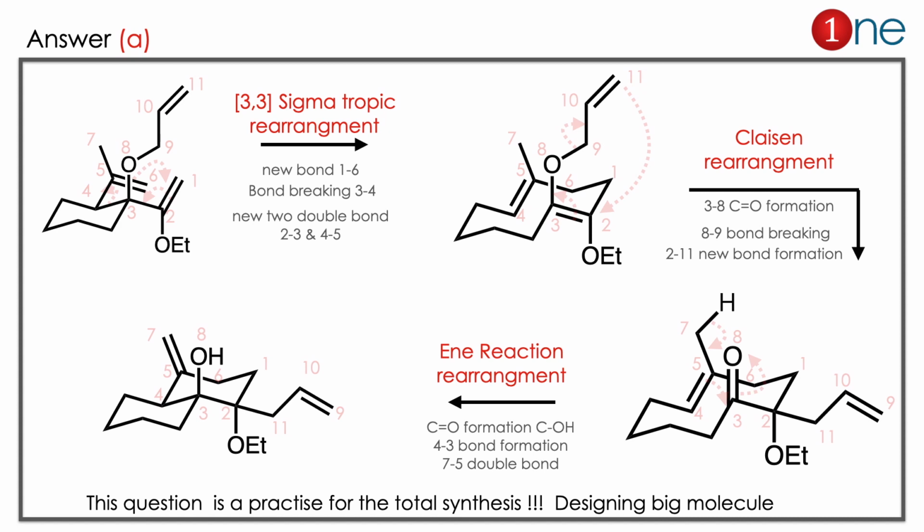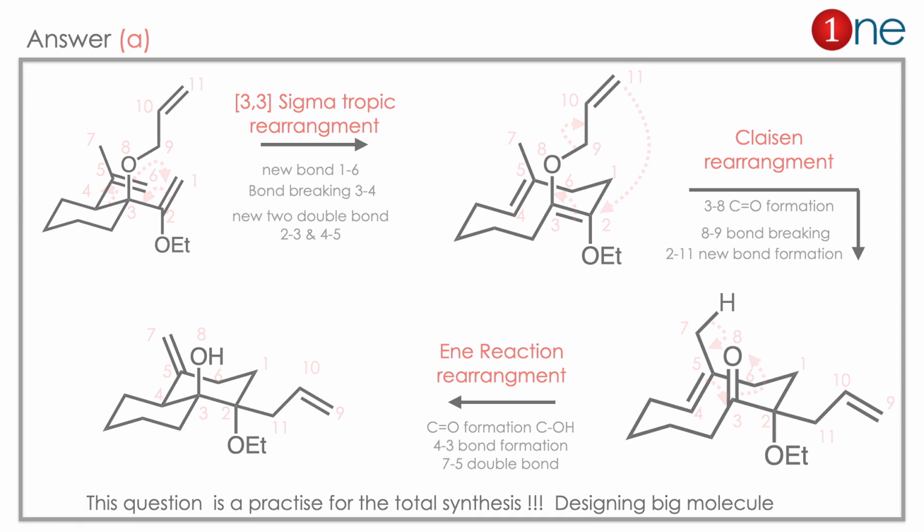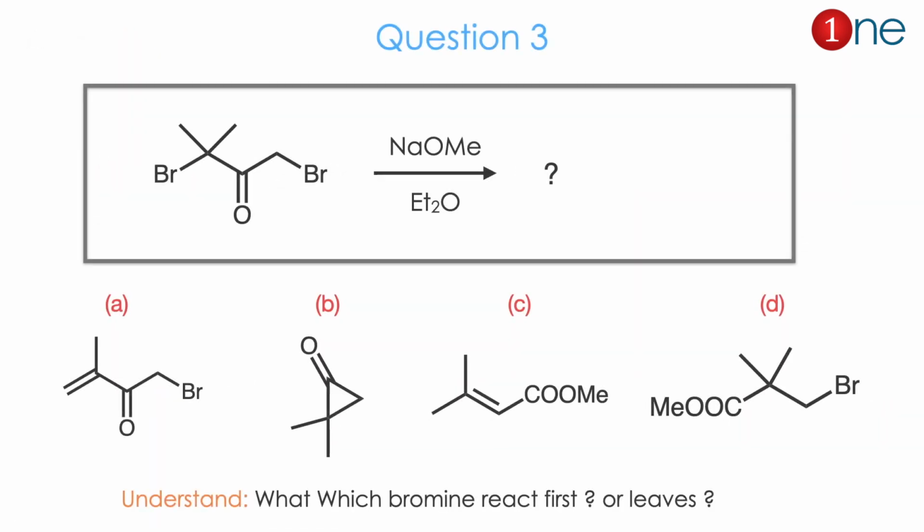At last you end up with a bicyclic system, which is in cyclohexane form. Here you have to learn 3 rearrangements, which are the sigmatropic rearrangement, the Claisen rearrangement and the ene reaction. All will change the carbon skeleton. This question is practice for total synthesis. It's basically designing a big molecule.